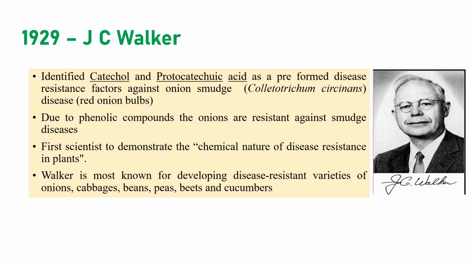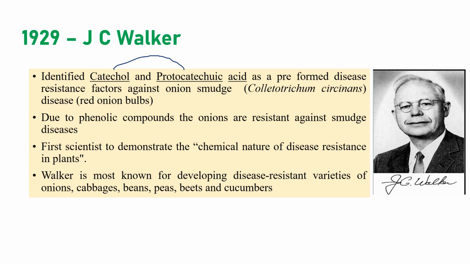The next one is J.C. Walker. He identified catechol and protocatechuic acid as the resistance factors in onion against onion smudge disease. There is a phenomenon called the phenolic theory, which says that red onions are highly resistant to onion smudge disease. They will ask, red onions are resistant to which disease? Onion smudge. Onion smudge is caused by Colletotrichum circinans. What are the compounds present in red onions that make them resistant against onion smudge disease? Catechol and protocatechuic acid. In such a way they will ask.